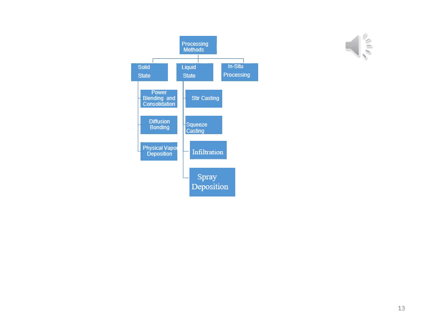The third processing method is the solid state process. In this method, metal is taken in the form of layers.